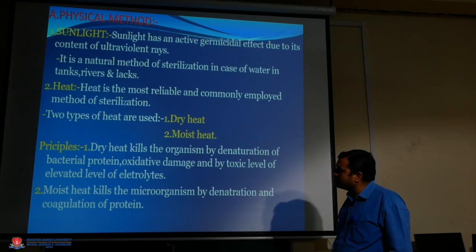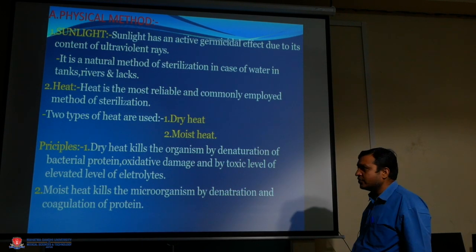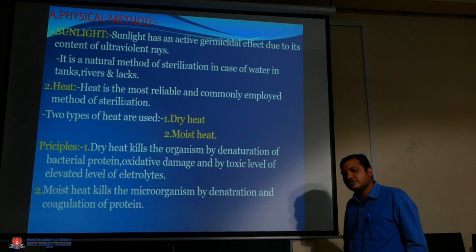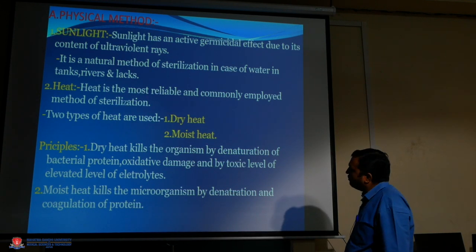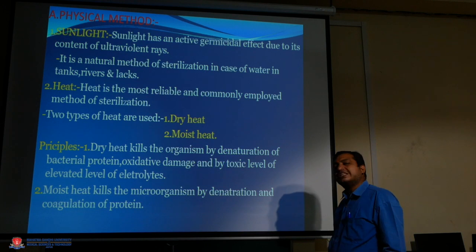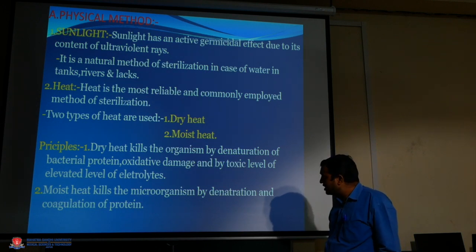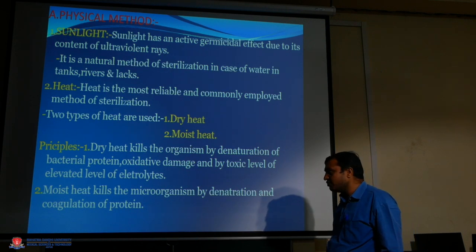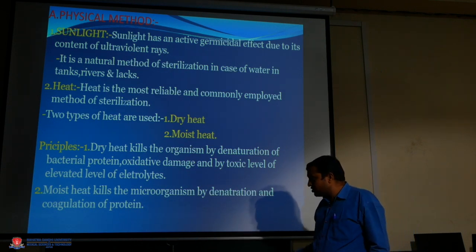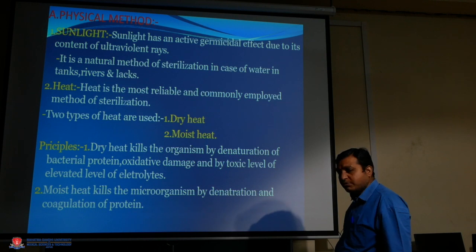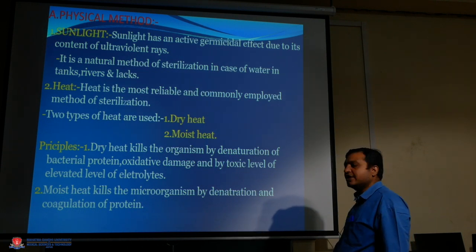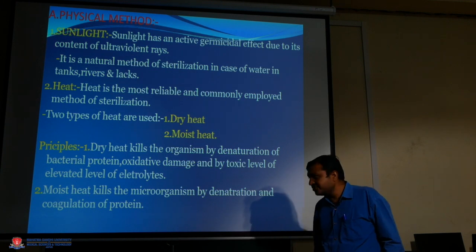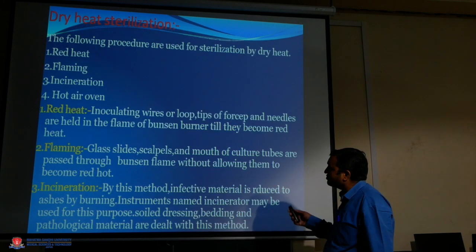First, the principle of dry heat. Dry heat kills organisms by denaturation of bacterial proteins, oxidative damage of the bacteria, and toxic levels of elevated electrolytes. Second, the moist heat principle. Moist heat kills organisms by denaturation and coagulation of proteins.